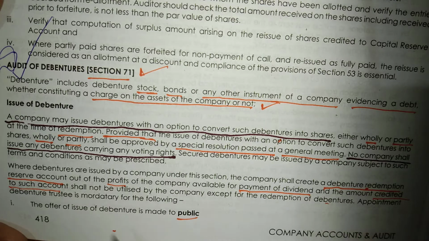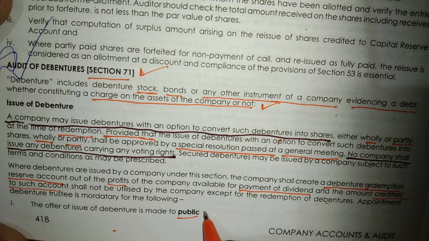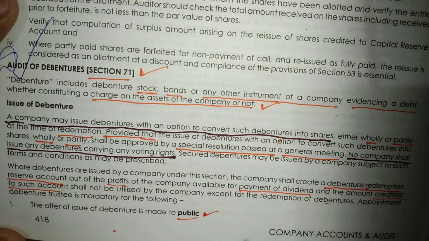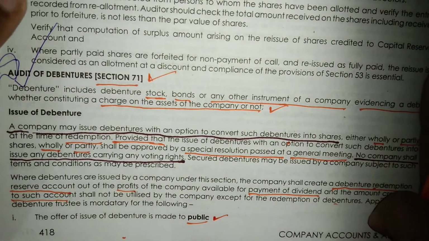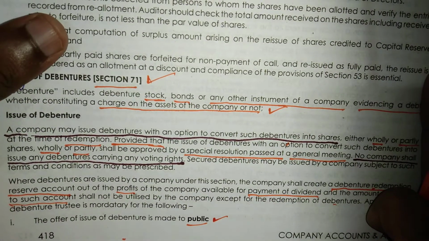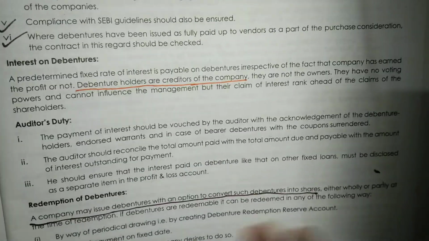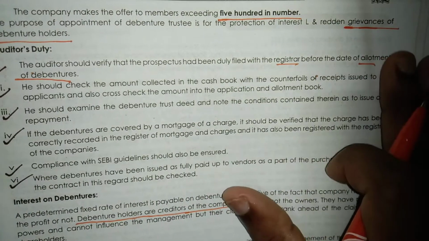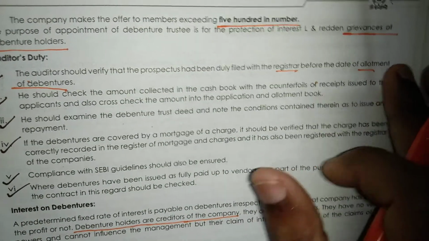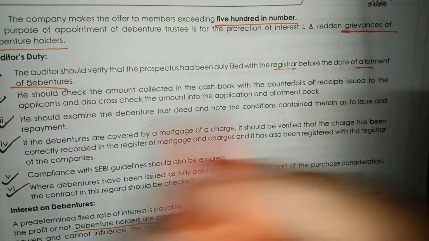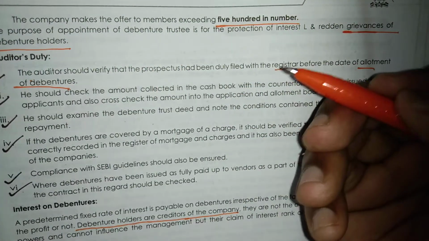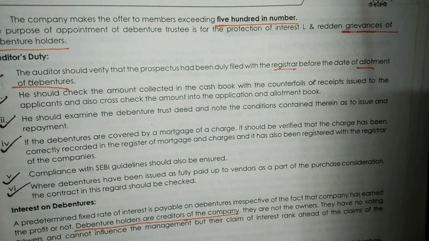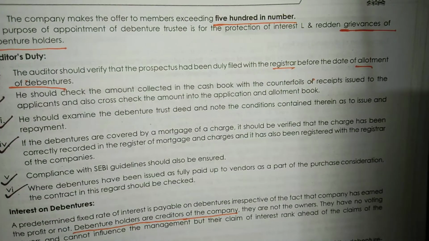Appointment of debenture trustee is mandatory for the following cases. First case, where the offer of issue of debentures is made to the public. पब्लिक को अगर कुछ debenture issue हो रहा है offer के द्वारा, and the company makes the offer to members exceeding 500 in number. In that case, appointment of debenture trustee is mandatory.